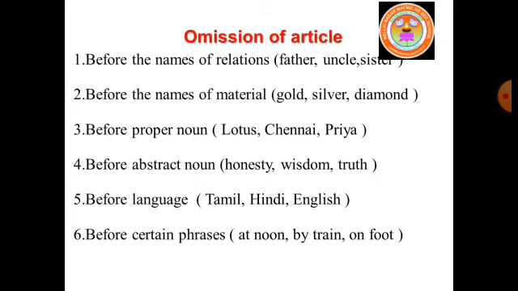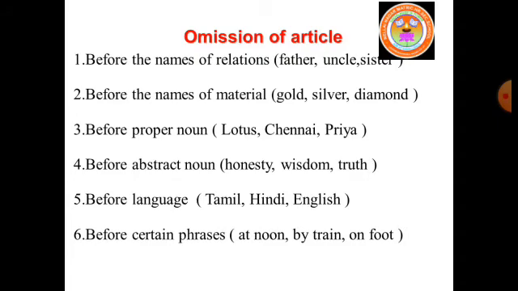We cannot use the article in all places. In certain places, we should omit articles. So let us discuss where we should omit the articles. Articles should be omitted before the names of relations. For example, Mr. Mohan is my father. Father is a relation, so before that we should not use the article.